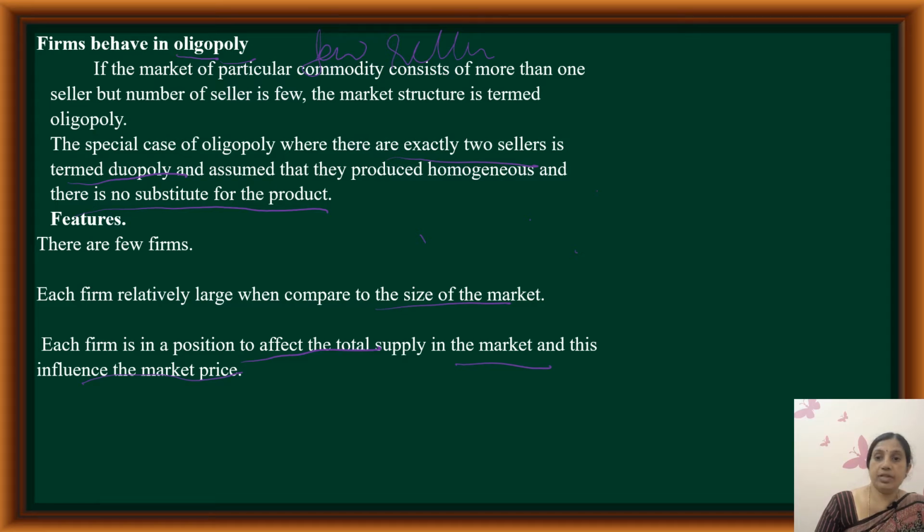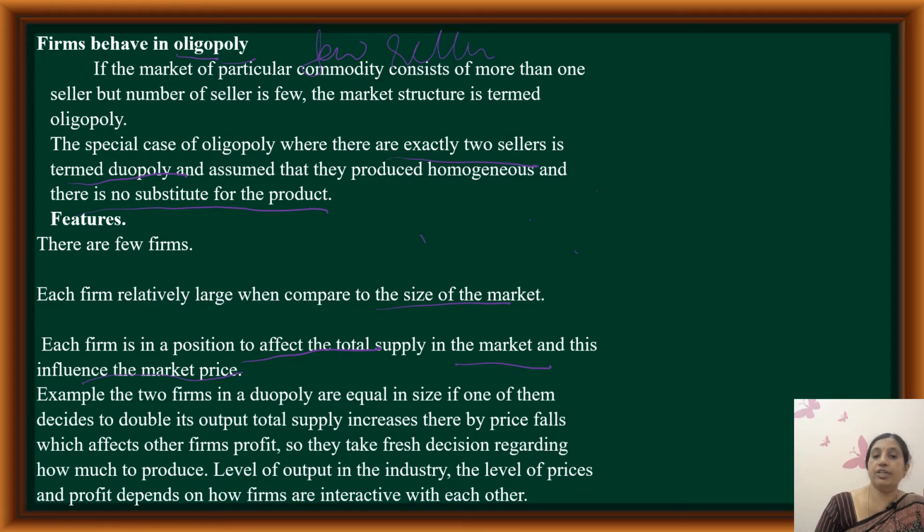See, one firm is supplying 50%, another firm is supplying 50%. If one firm decides to double its output, then demand will be 100 but supply will be 150. So what happens? Supply is greater than demand. In that case, prices will start decreasing and both firms are going to incur loss.